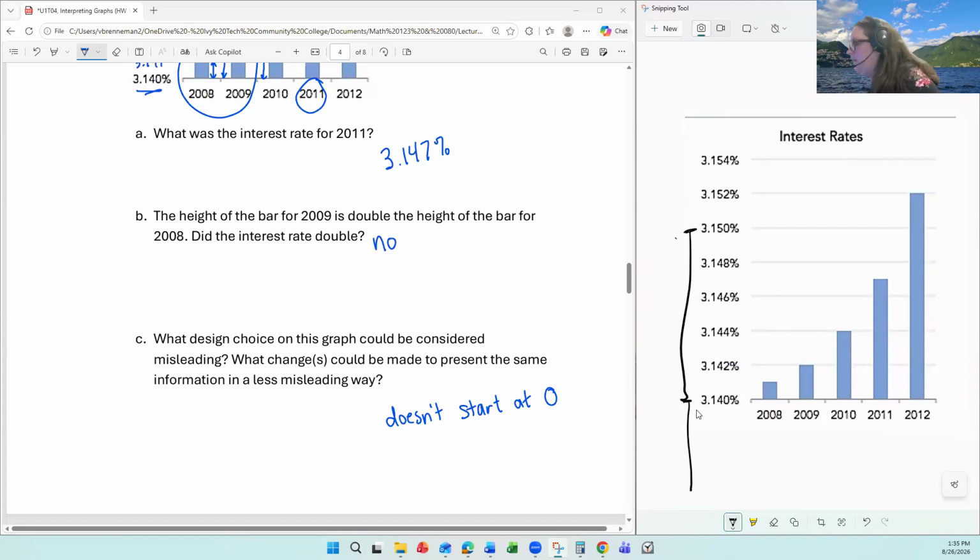So if you actually had the graph going from zero and had it be a reasonable size, you wouldn't even see those changes. It would just look pretty much flat. So if you do want to emphasize for a valid reason and focus in on those changes, this could be valid, but you could include some sort of graphic showing that there's more graph below this and these have been compressed, or make it clear that you're not trying to say anything about the size of the bar. The line graph might be more suitable to represent this.